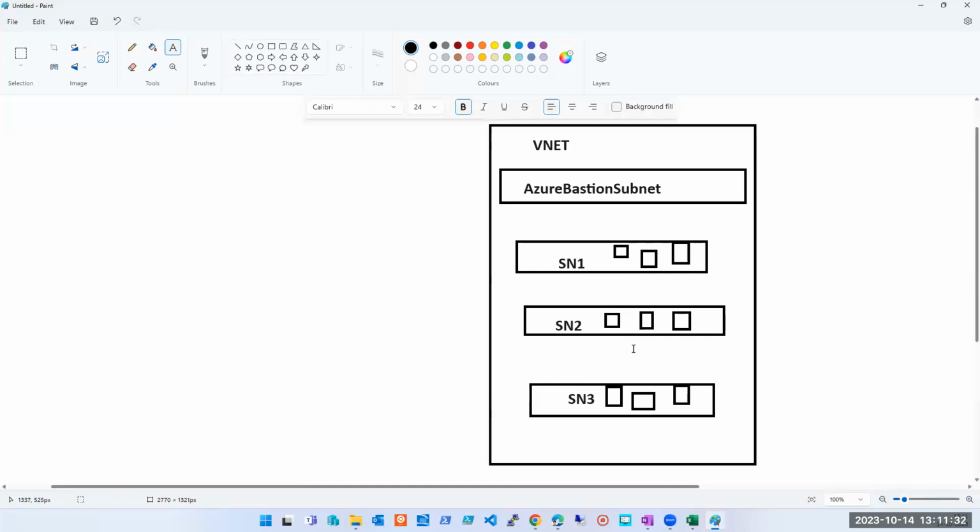Let's say you already have these subnets, these servers, and later on you thought that I do not want RDP anymore. I want to go with Bastion. So you can have Bastion later also. You can decide and have Bastion at the beginning itself. You can have it anywhere, wherever you want. In terms of order, it can be after subnet 1, after subnet 2, it can be before that, it can be at the end, anywhere. It doesn't matter. Functionality is not changing at all because of that.